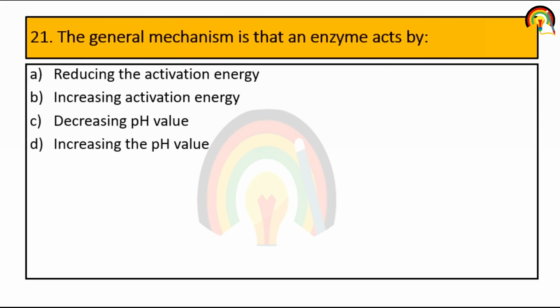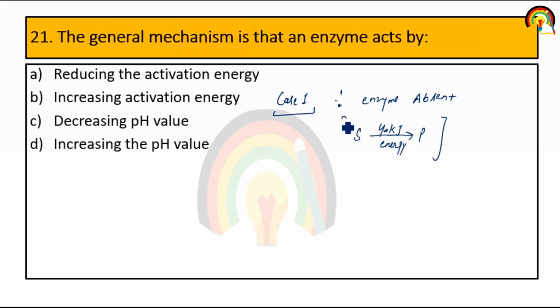Next, the general mechanism is that an enzyme acts by. Let's suppose case 1, that enzyme is absent. In the absence of enzyme, for the conversion of substrate into product, let's suppose 40 kilojoule energy is required for this reaction to occur.